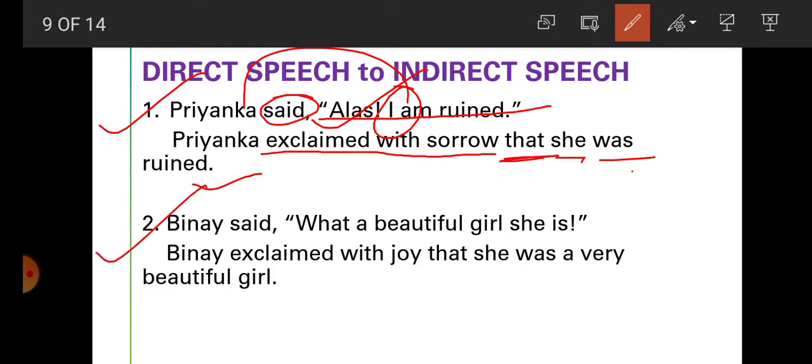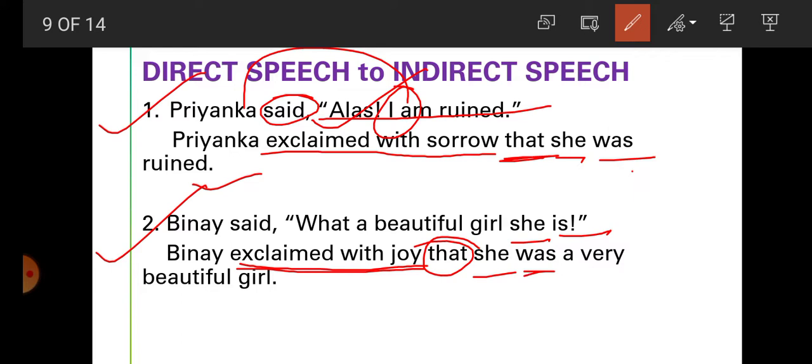Now number 2. Vinay said, "What a beautiful girl she is." What does "what" express? It expresses joy. So Vinay exclaimed with joy. "Said" changes into "exclaimed with joy", then "that". Now "she", student, which person? Third person, no change. So write "she" here. Now "is, am, are" change into "was, were".